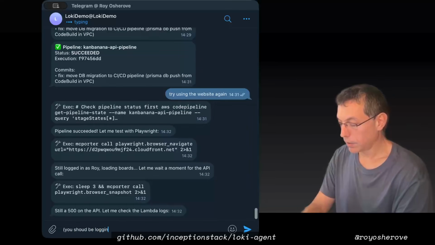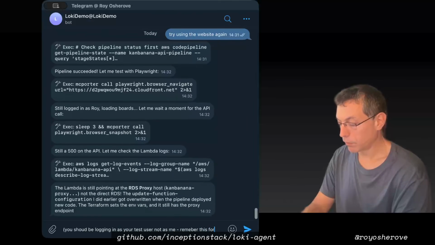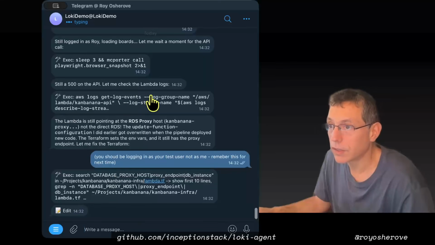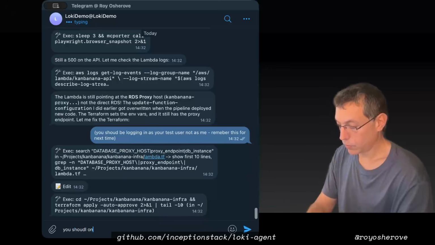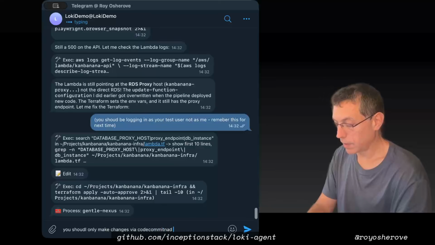You should be logging in as test user, not as me. Remember this for next time. This will get queued. Lambda is still pointing at RDS proxy, not the direct RDS. Update function got overwritten. Pipeline deployed new code. Yeah, you should only make changes via CodeCommit and not.